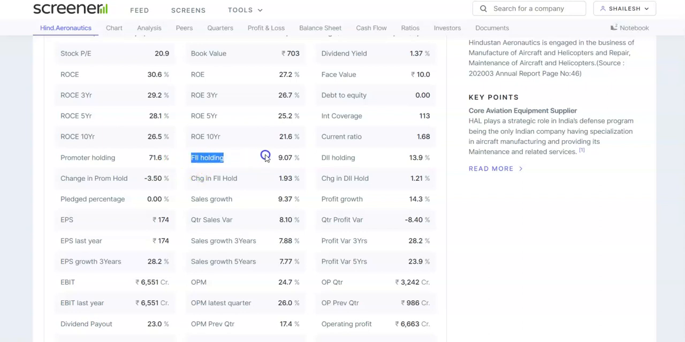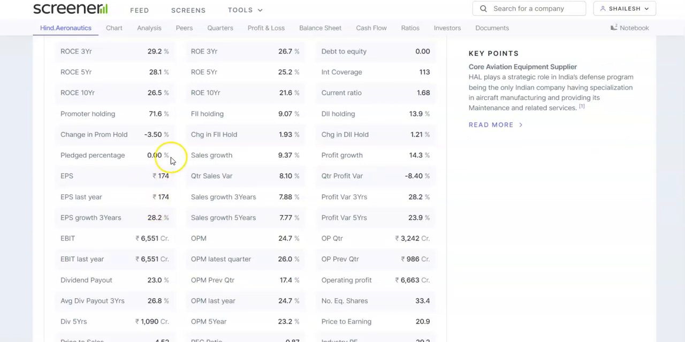Now if we look into the FII's holding, it is 9.07% and the change in FII's holding is 1.93%. The DII's holding is 13.9% and they have increased their holding in this company. So all in all, around 92% of the company's holding is in strong hands, and the rest is in the hands of the general public, the weak hands as they are called in financial terms. Now if we look into the pledged percentage, none of the stock is pledged.